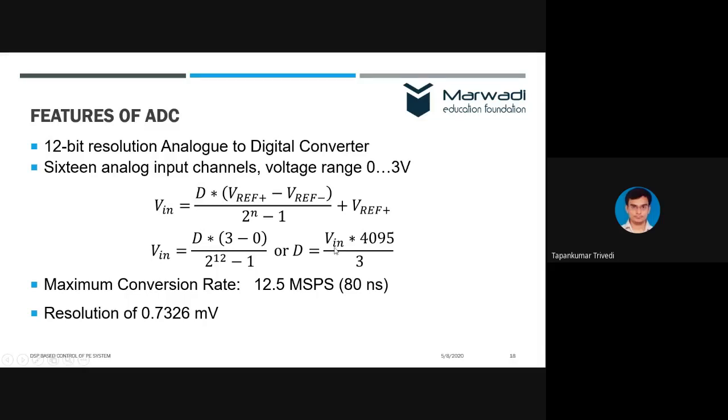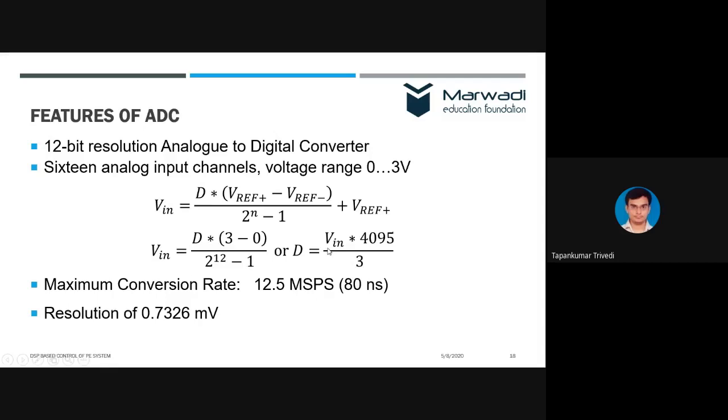So let us say we have Vin into 4095, that is 2 raised to 12, 4096 minus 1, 4095, divided by 3. If we are providing 0 volt at the input of the ADC, then the output digital value ideally will be 0.